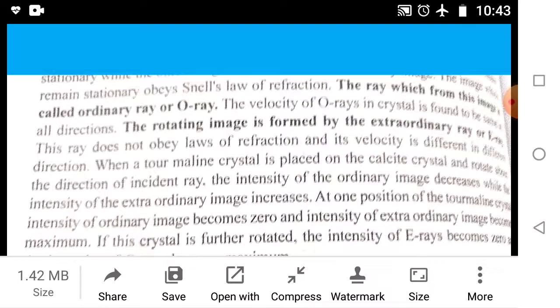When a tourmaline crystal is placed in the path and rotated about the direction of the incident ray, the intensity of the ordinary image decreases while the intensity of the extraordinary image increases. At one position of the tourmaline crystal, the intensity of the ordinary image becomes zero and the intensity of the extraordinary image becomes maximum. If the crystal is further rotated, the intensity of the E ray becomes zero.